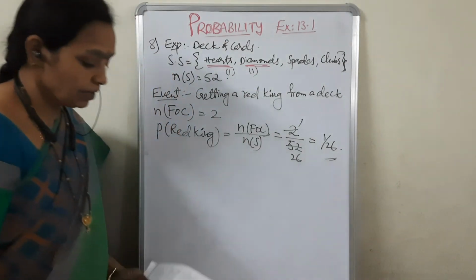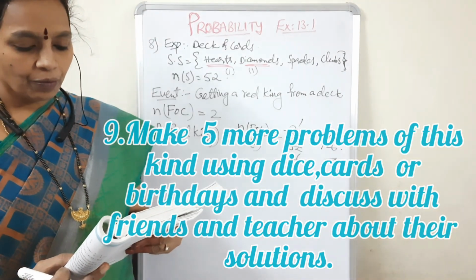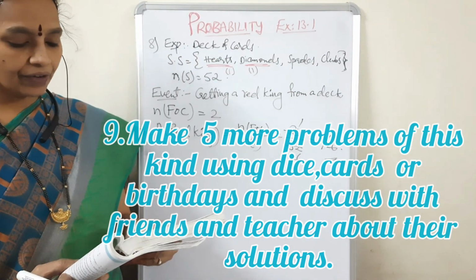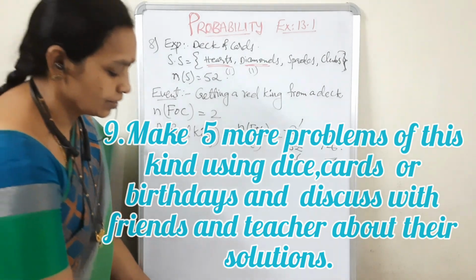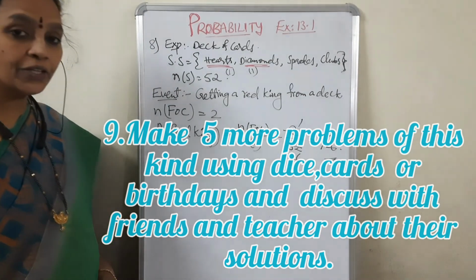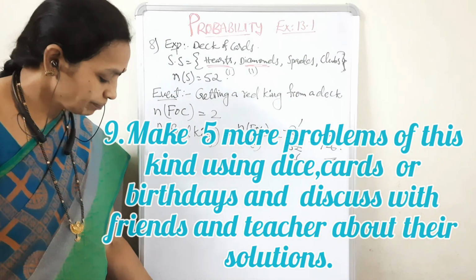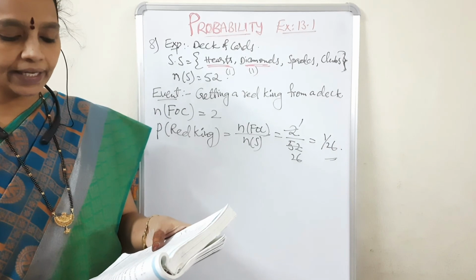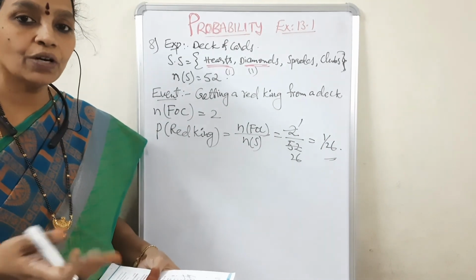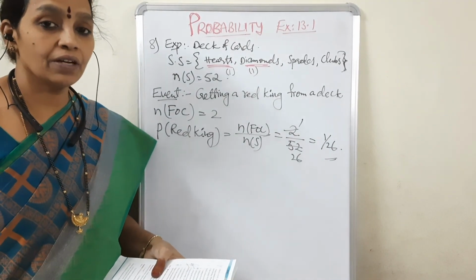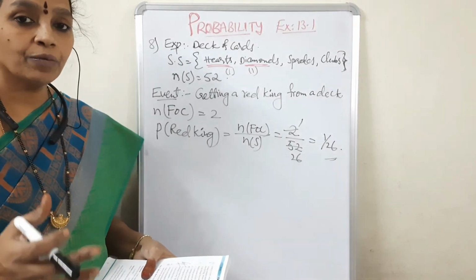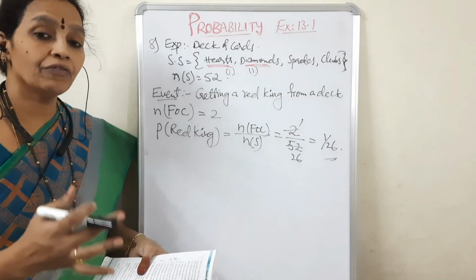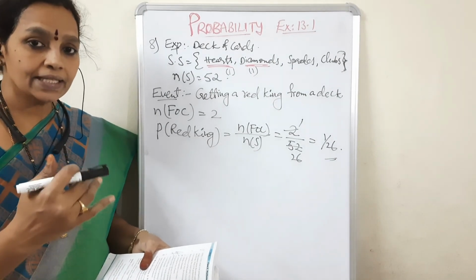Next, coming to the ninth question. Make 5 more problems of this kind using dice, cards and birthdays and discuss their solutions with your friends and teacher. Based on dice, we have already discussed; in the 7th question they have given prime number, number lying between 2 and 6, and odd number. So when a die is rolled, what is the probability of a composite number? That is one question. When a die is rolled, what is the probability of a multiple of 2? When a die is rolled, what is the probability of a factor of 6? Like these, I explained 3 questions.